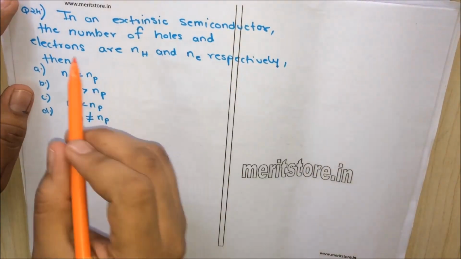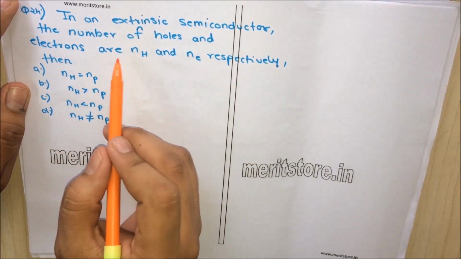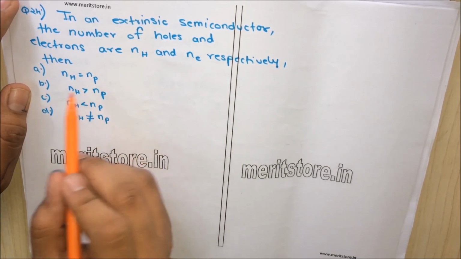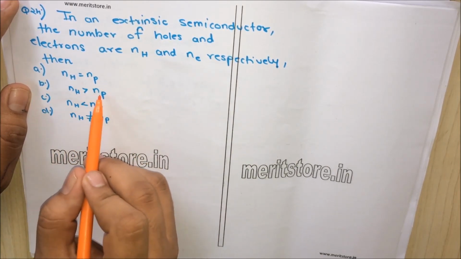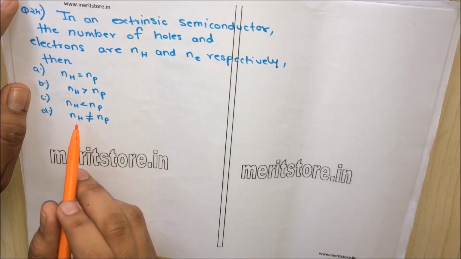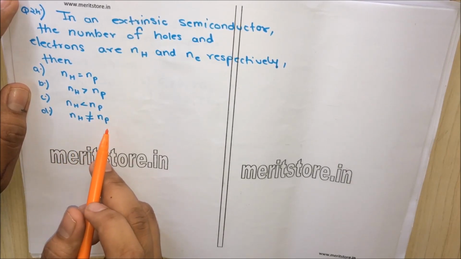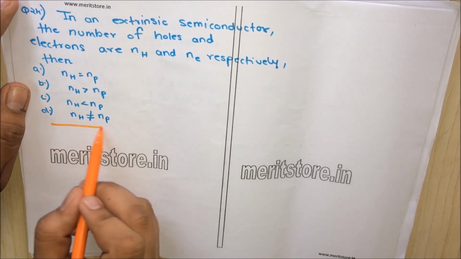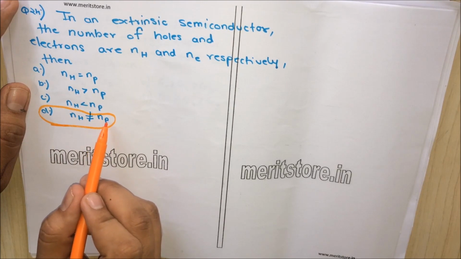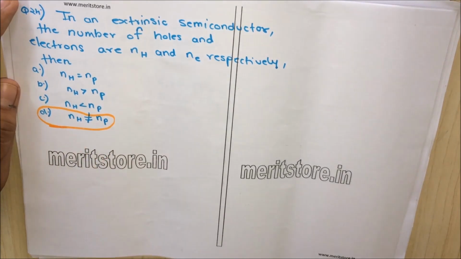In an extrinsic semiconductor, the number of holes and electrons are Nh and Ne respectively. Then option A Nh is equal to Ne, option B Nh is greater than Ne, option C Nh is lesser than Ne, option D Nh is not equal to Ne. So option D, number of holes is not equal to number of electrons, is the correct answer.